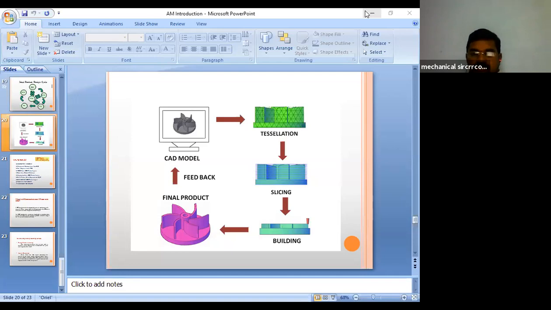Coming to the advantages again. Here the finished parts are in some cases functional and testable prototypes. So we are having the applications; we can produce functional parts. What is functional? Other than the models, the ready-to-use components are known as functional components, as well as conceptual models.